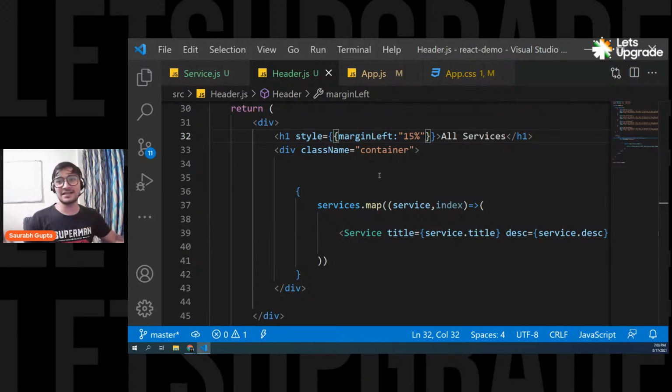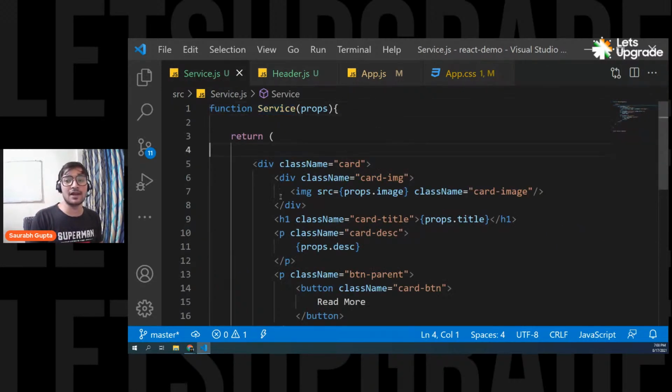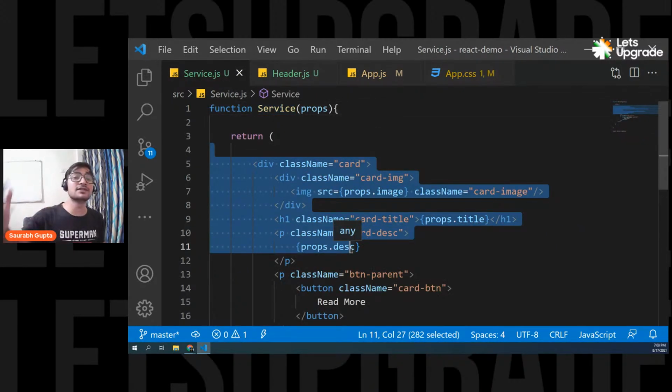Again, see guys, if you want, you can create everything in normal HTML. You can actually create everything in a single page, then what is the use of React? Then what is the use of reusability? Right? You can create everything in a single page. So this is what you have to do. We are now simply reusing the component. We only wrote this HTML of card once and we are using it 10 times, 15 times. That's what React is doing for you. Component based approach. You created a component and now you're reusing it.